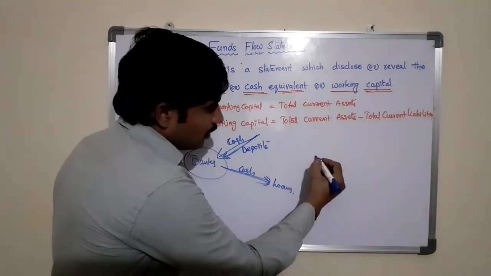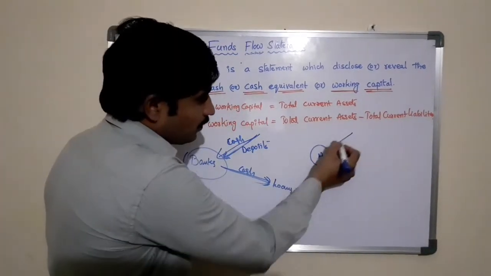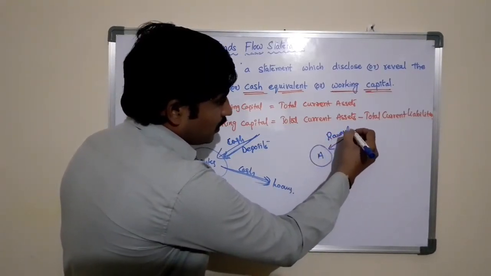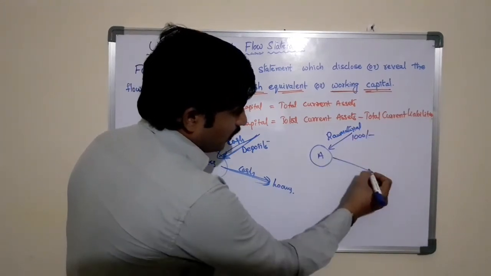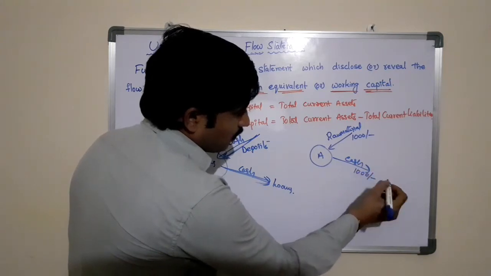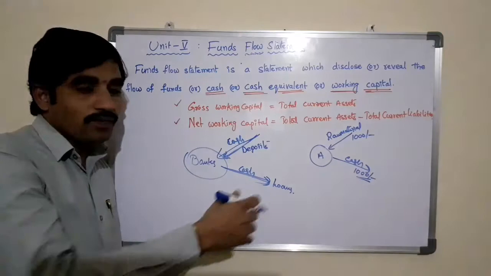Or else, in a company, there is a company called A. A is purchasing a raw material. Here raw material is coming into the business, for example worth 1000 rupees, where the cash is going out from the business worth 1000 rupees. This is also called a cash flow or funds flow.